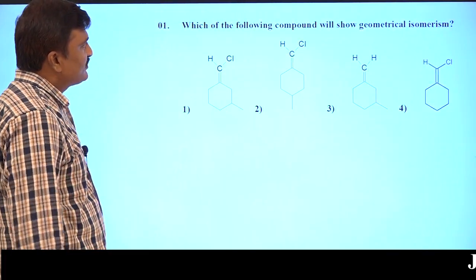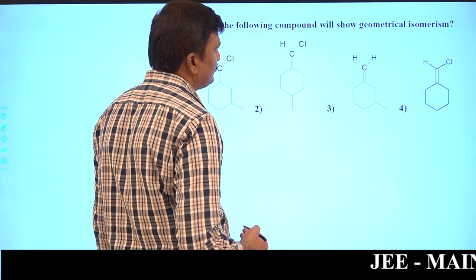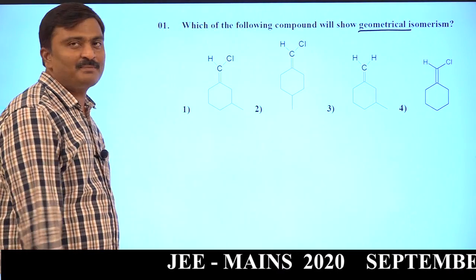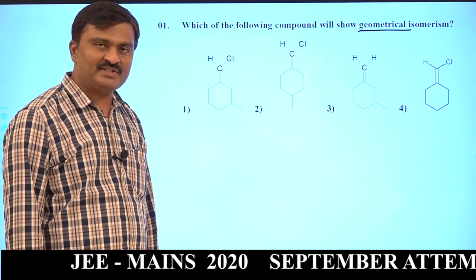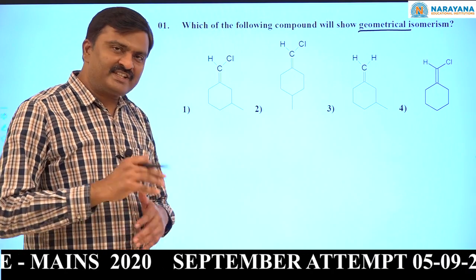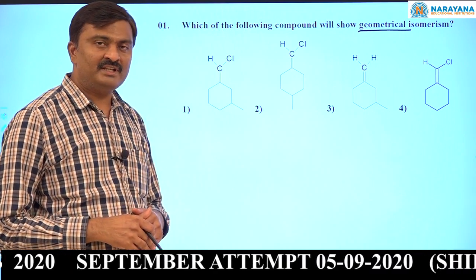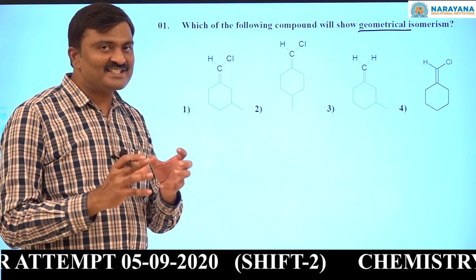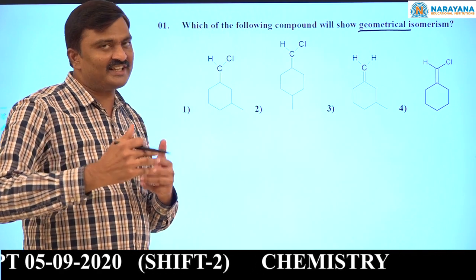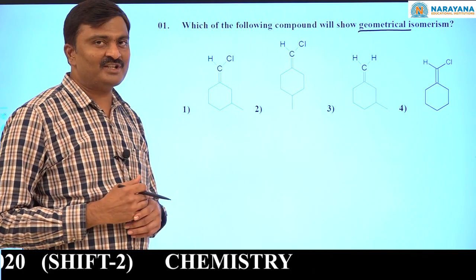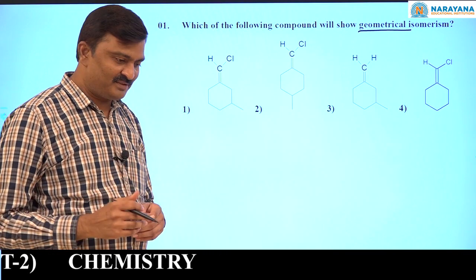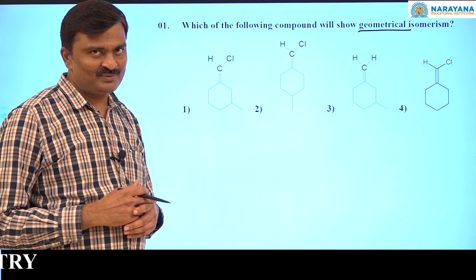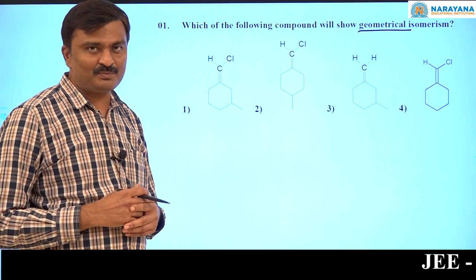First question is, which of the following compounds will show geometrical isomerism? It is a question based on geometrical isomerism. See, in which case is geometrical isomerism possible? In a rigid molecule, where restricted rotation is possible. In such a molecule, if two spatial arrangements are possible, then geometrical isomerism is possible. Now see, about the C double bond C, restricted rotation is possible. So, in alkenes, geometrical isomerism is possible.